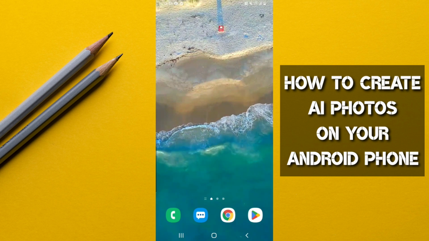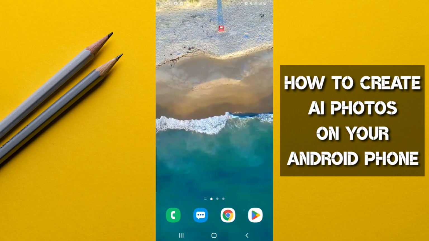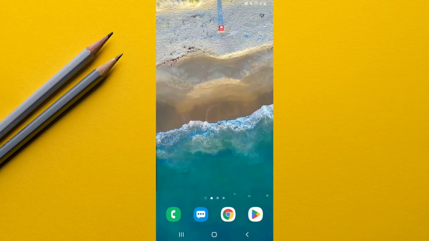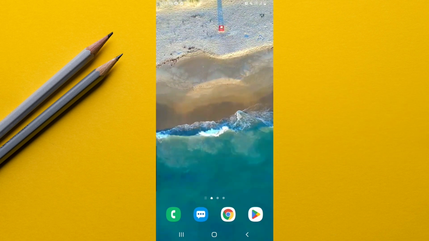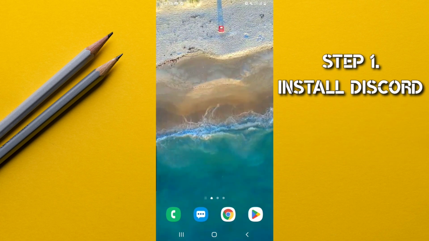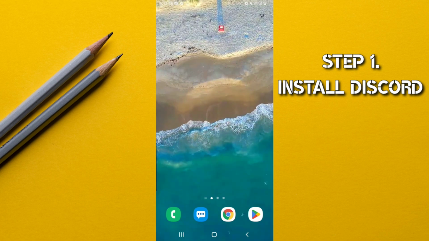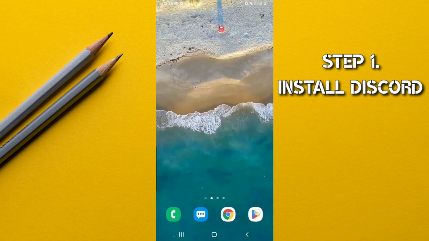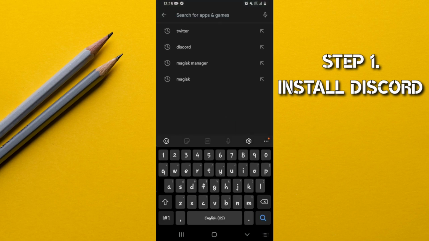To create AI generated photos and art on your Android device using the Midjourney AI Discord server. Since you are going to be using the Midjourney AI Discord server, the first step is to download and install Discord on your Android device in case you don't have it. You simply go to the Play Store and search for Discord.